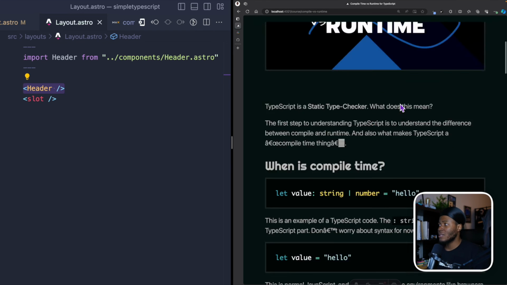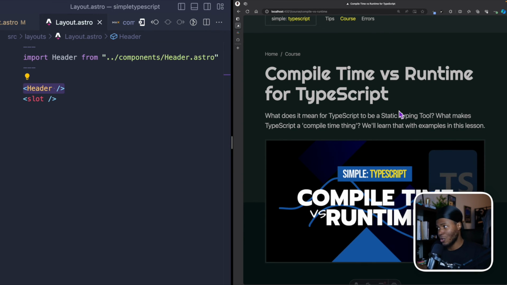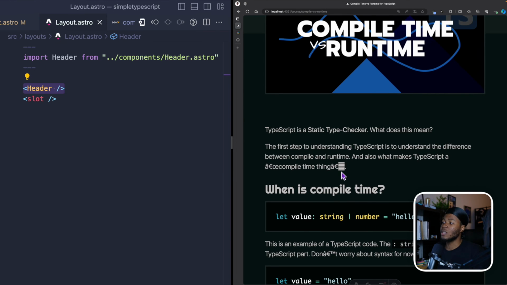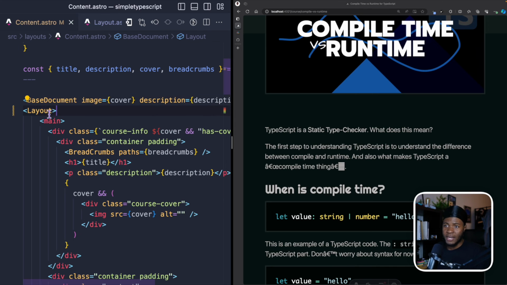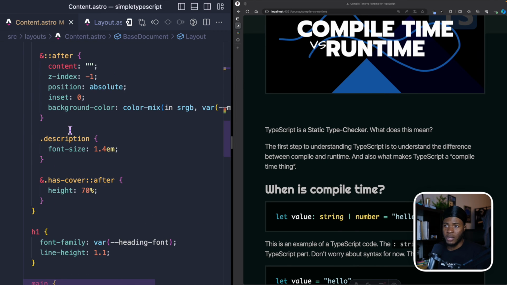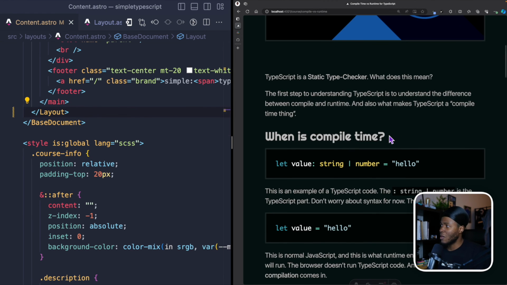So by doing this, a couple of things get messed up, and so in development mode, Astro is not able to put the right encoding for this. But when we run npm run build and we host this somewhere, it seems Astro is able to put the head tags where they're supposed to be. So the solution to this is I'm supposed to have base document here and layout as the child of base document. And now you can see in development mode, this has now been fixed.